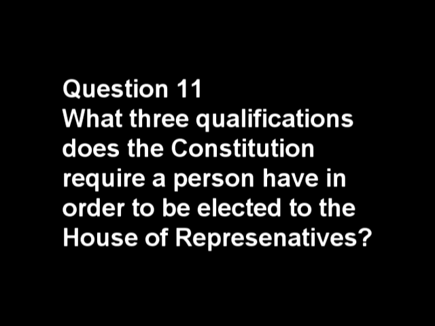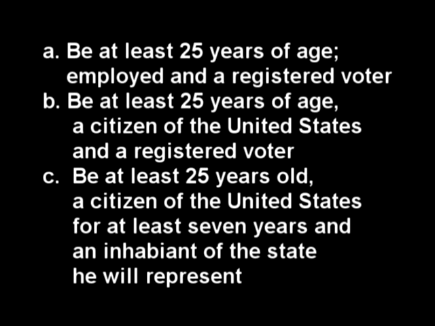Question 11. What 3 qualifications does the Constitution require a person have in order to be elected to the House of Representatives? A. Be at least 25 years of age, employed, and a registered voter. B. Be at least 25 years of age, a citizen of the United States, and a registered voter.